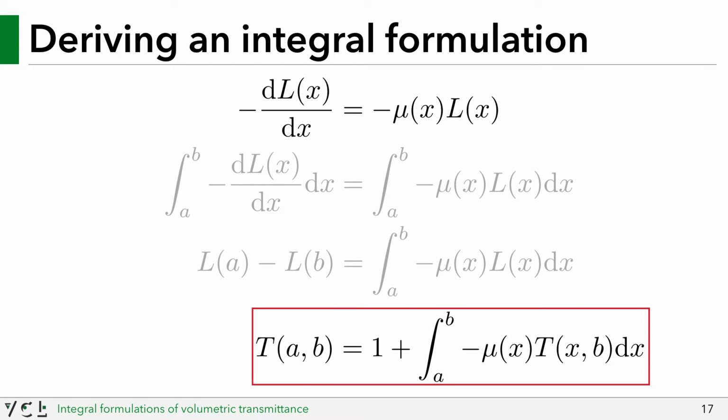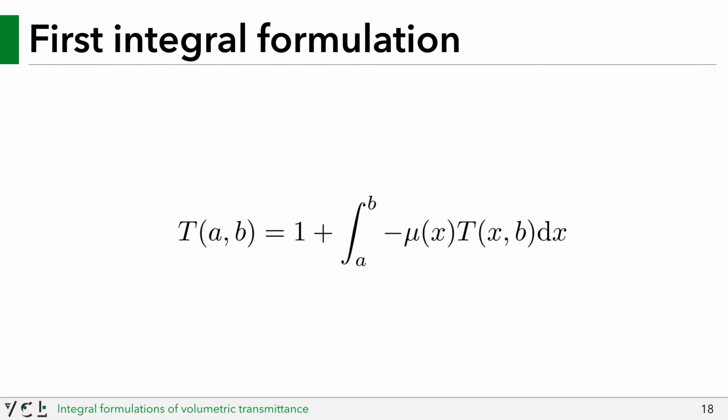This is, in fact, our first derived integral formulation for transmittance, and it was accomplished in a few easy steps, which are even simpler than how its exponential form was derived. Let's look at this formulation in more detail. You can see that it has an integral spanning from a to b, and within this integral, you have a recursive call. If you compare this formulation to the exponential form for transmittance, you can see we have transformed transmittance into something that does not just contain a one-dimensional integral, but is instead an infinitely nested integral.